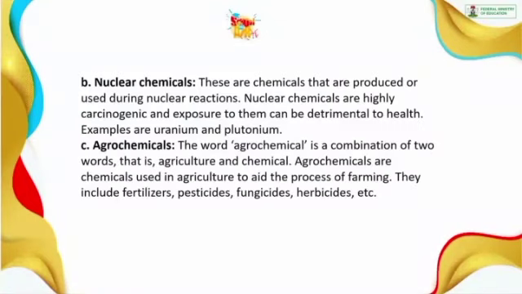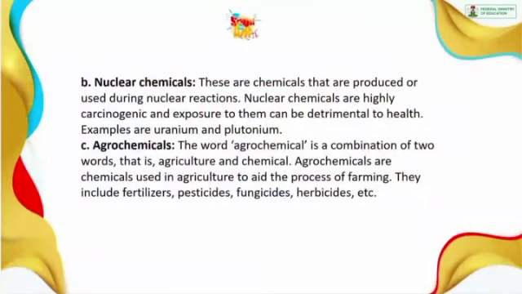The next one is nuclear chemicals. We've talked about pharmaceuticals and cosmetics. The next classification based on use is nuclear chemicals. These are chemicals that are produced or used during nuclear reactions. Nuclear chemicals are highly carcinogenic, meaning they can cause cancer. And so if you are exposed to them, it can be detrimental to your health. That is why they are highly hazardous. Examples of that are uranium and plutonium.